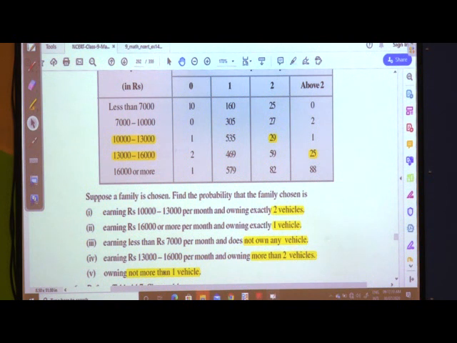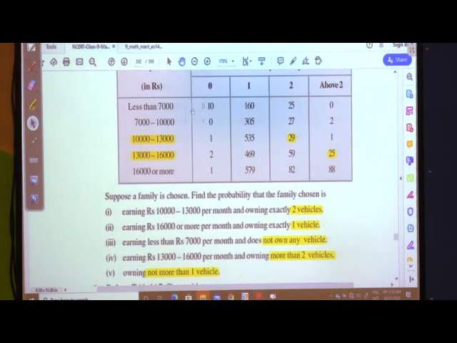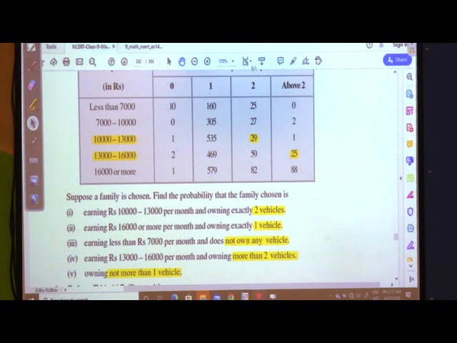Owning not more than one vehicle. I hope now the concept is clear. Owning not more than one vehicle means whatever the number of families who are having 0 vehicles and the number of families who are having 1 vehicle, we are adding all of them, meaning 10 plus 1 plus 2 plus 1 as well as 160 plus 305 plus 535 plus 467 plus 579. All these values we are adding, okay.